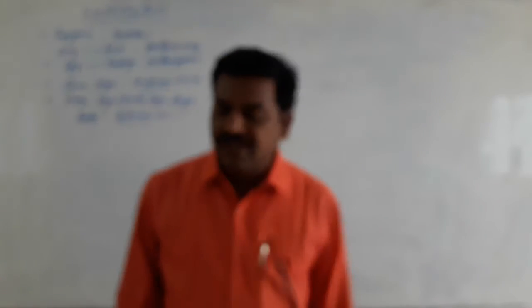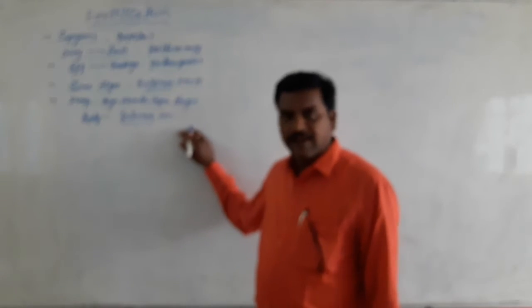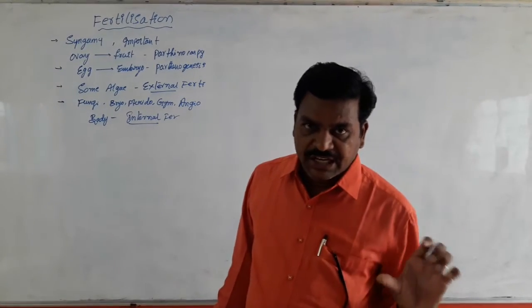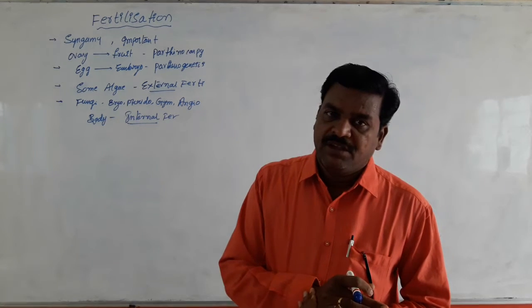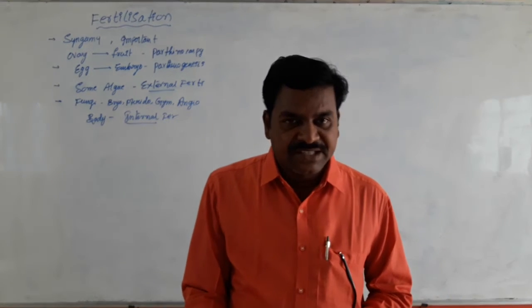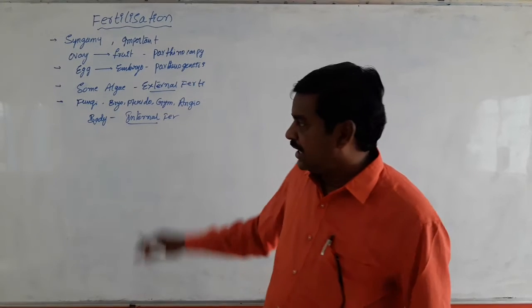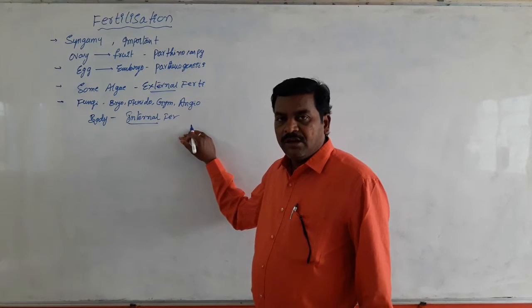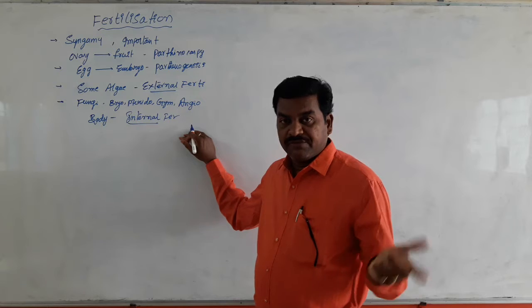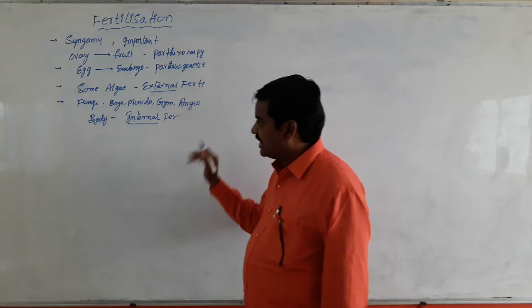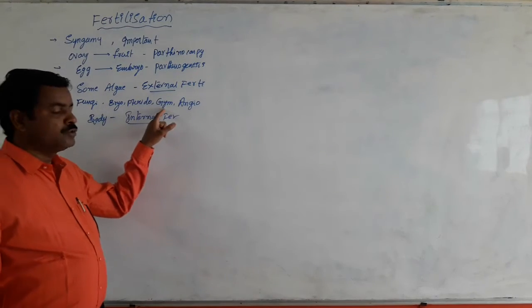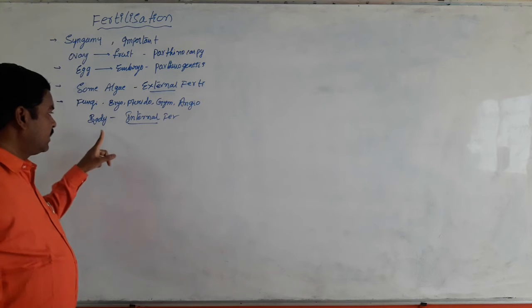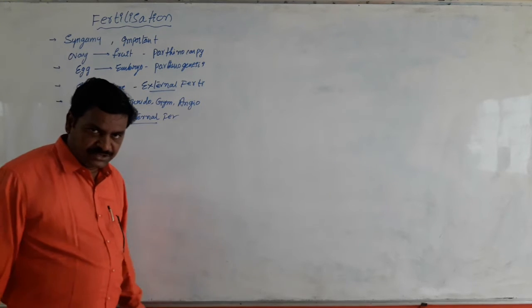Here male gametes are motile and female gametes are stationary, present inside the body of the organism. Male gametes reach the egg present inside the body of the organism, and this leads to fertilization. Fertilization that takes place inside the body of the female organism is considered internal fertilization. For example, fungal members and terrestrial plants like bryophytes, pteridophytes, gymnosperms and angiosperms.